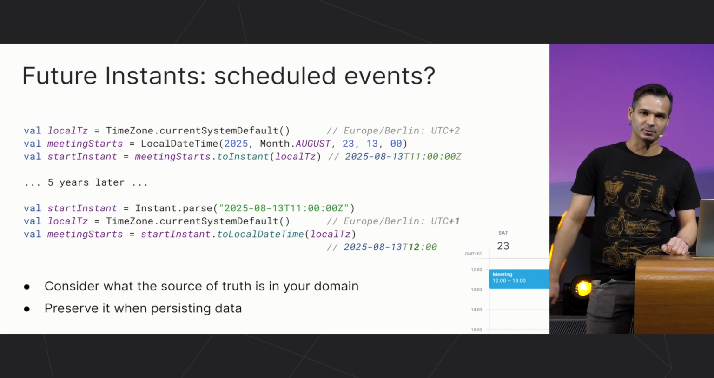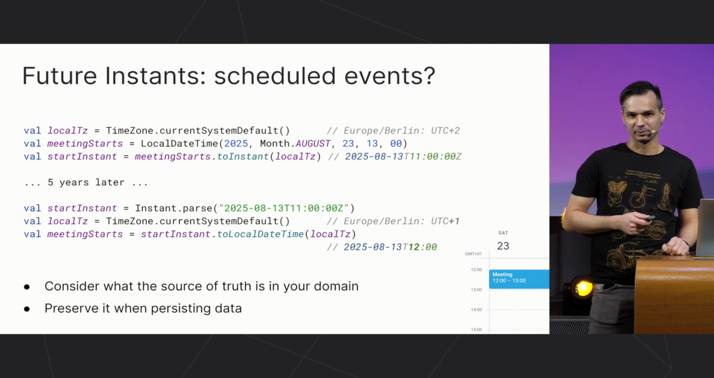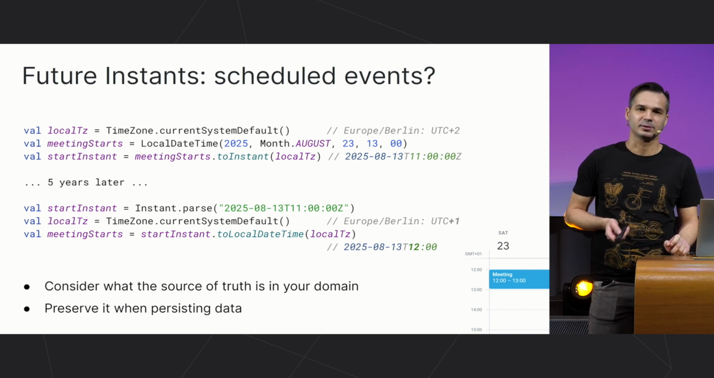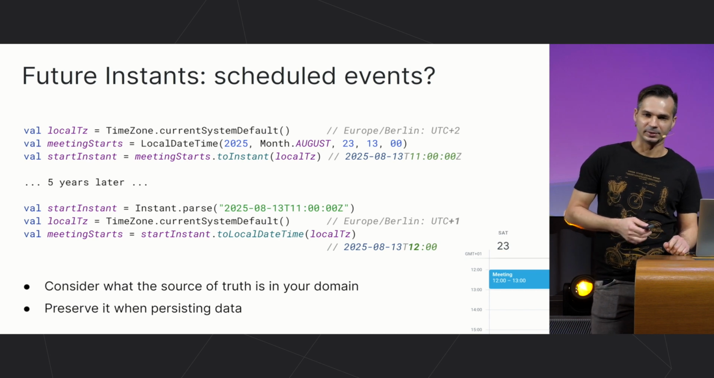So it's important to think about what the source of truth is in your application and preserve it when persisting data. In this situation, it's clear that when you schedule something in local date time, you want to have that local date time preserved. And it's more appropriate to store a pair of local date time and time zone instead of an instant and time zone.